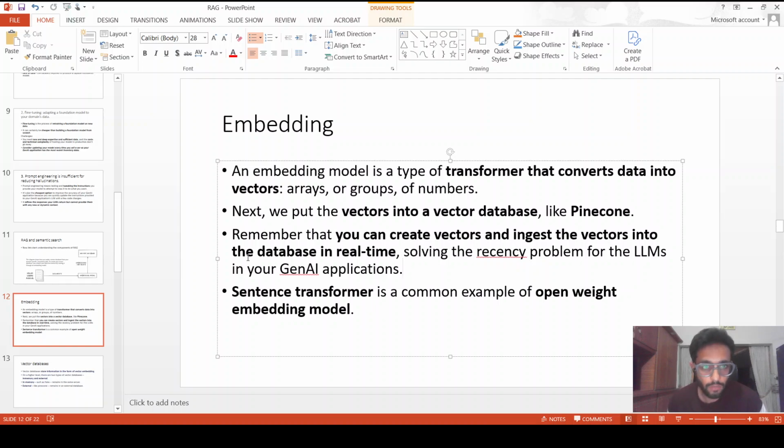When it comes to the most common embedding model, Sentence Transformer is one of the most common open weight embedding models. There are many others as well. Let's say I worked on medical related RAG. In that scenario, I used an embedding model that was specific to medical related corpuses. For legal related corpus, I used Legal-BERT, which was very good in that scenario for encoding and embedding the legal data.